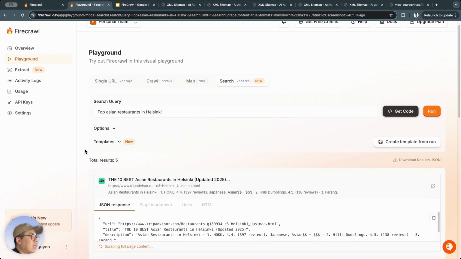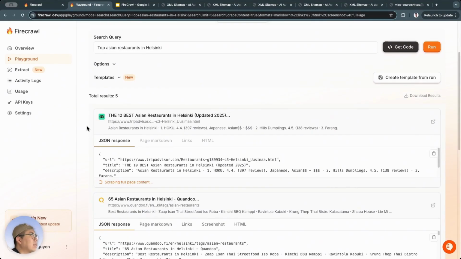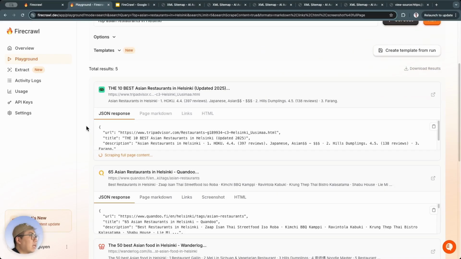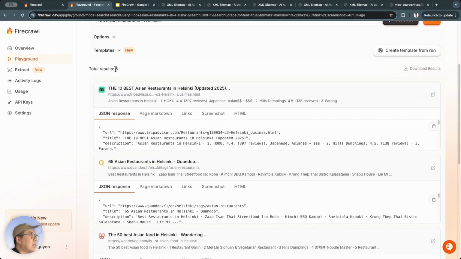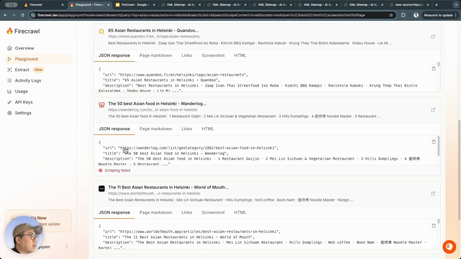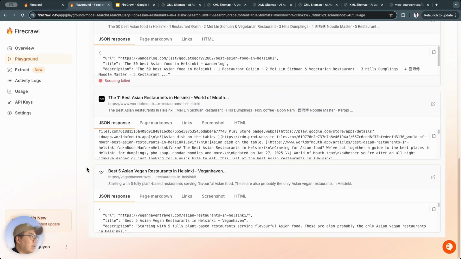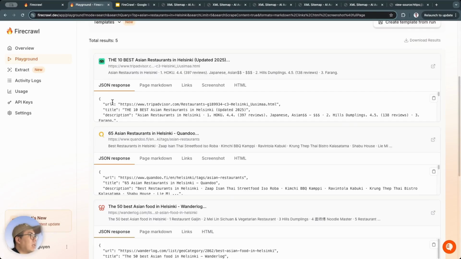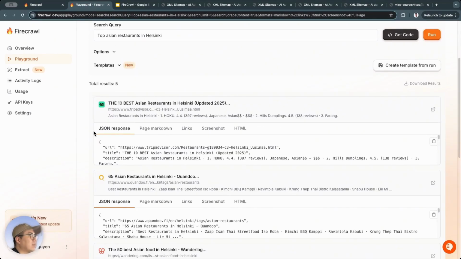Okay, it's fetched it now. Here are the search results. There will be a few pages like this. It will pull out 5 results, and at the same time, it will go to those pages to fetch the data for us. So here are the 5 results: from TripAdvisor, then Wanderlust, Word of Mouth. See, these are the 5 websites that it found using this keyword. I guess it's using results from Google search, for example.